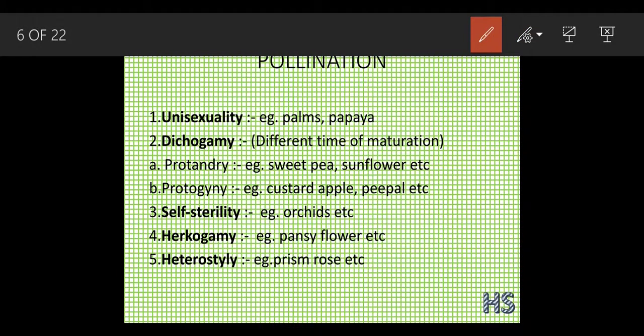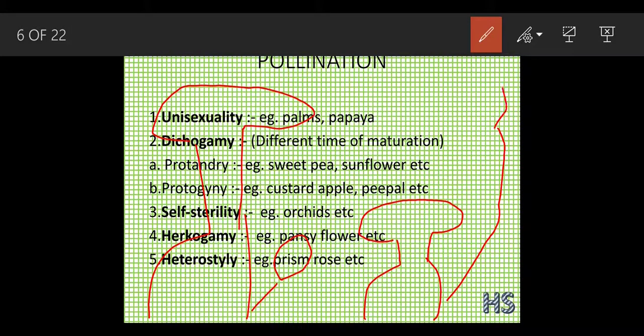Here in some cases, this is a stigma and this small one is your anther, or it can be the reverse case. The stigma is not mature, it's quite small, but the anther is quite big in this case. So these are called heterostyle. In easier terms, different heights.